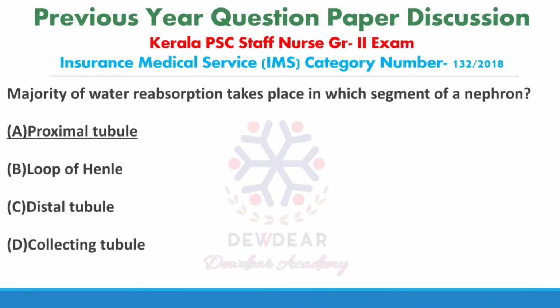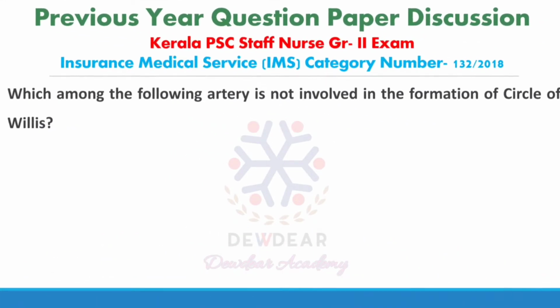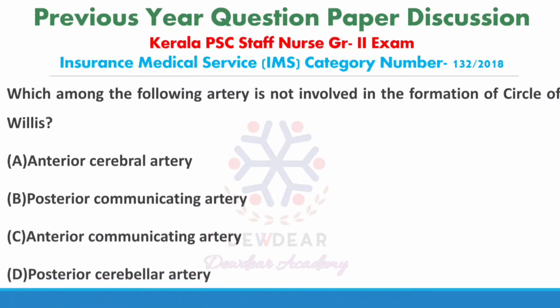Then third question. Which among the following arteries is not involved in the formation of the circle of Willis? Options are anterior cerebral artery, posterior communicating artery, anterior communicating artery, posterior cerebellar artery. Correct answer is posterior cerebellar artery. It is not involved in the formation of the circle of Willis.